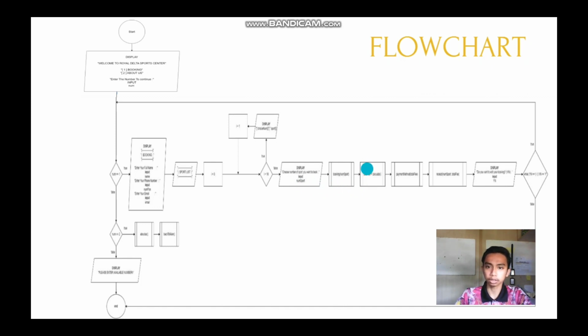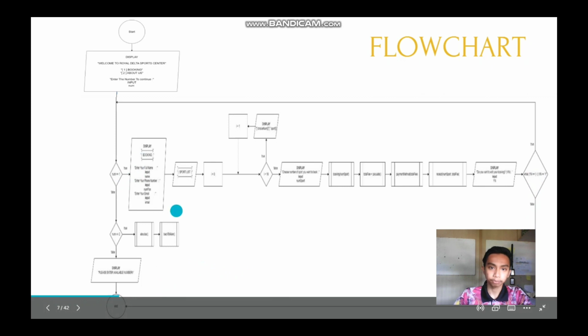Then the system will calculate the total fee. Then the system will display the payment method. Then the system will display the receipt. And last, the system will display do you want to edit your booking. If you choose yes or true, the system will go back to number 1 and display the booking. If you choose false, the system will end.